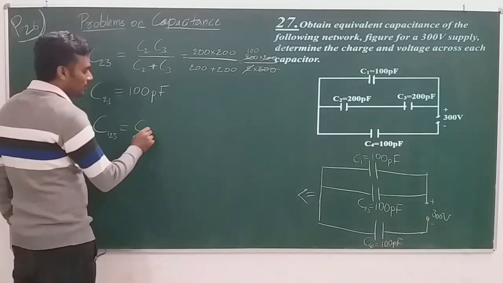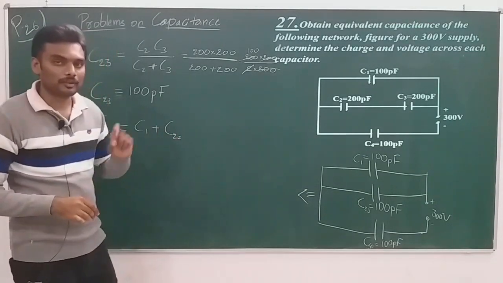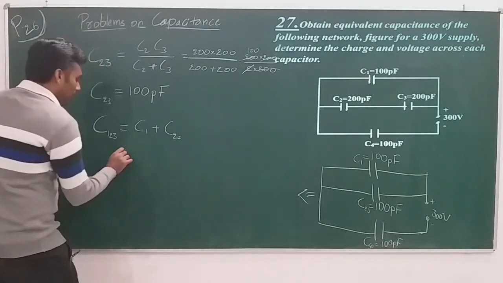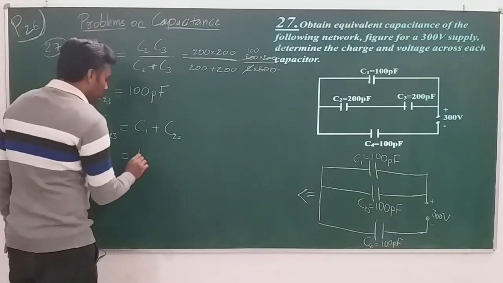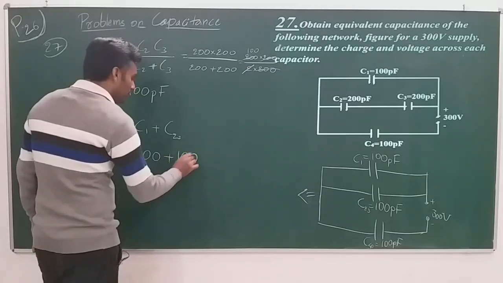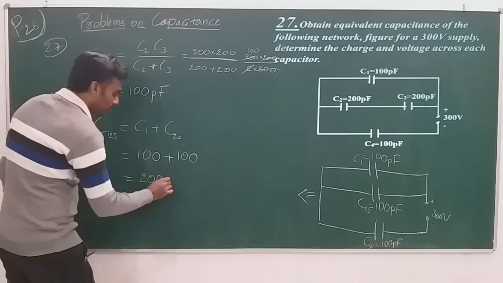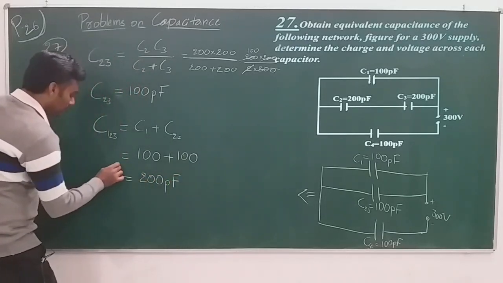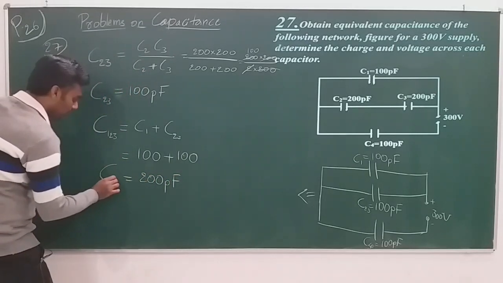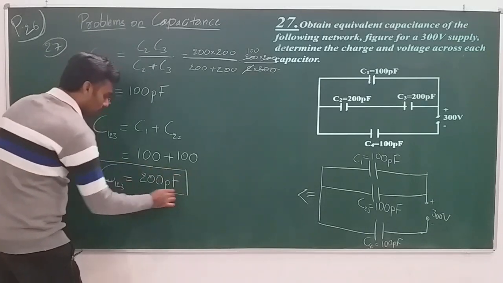C123 is equal to C1 plus C23, because they are in parallel. So you have C1 equal to 100 picofarad plus C23 again equal to 100 picofarad. Together it is 200 picofarad. This is the effective capacitance of C123.